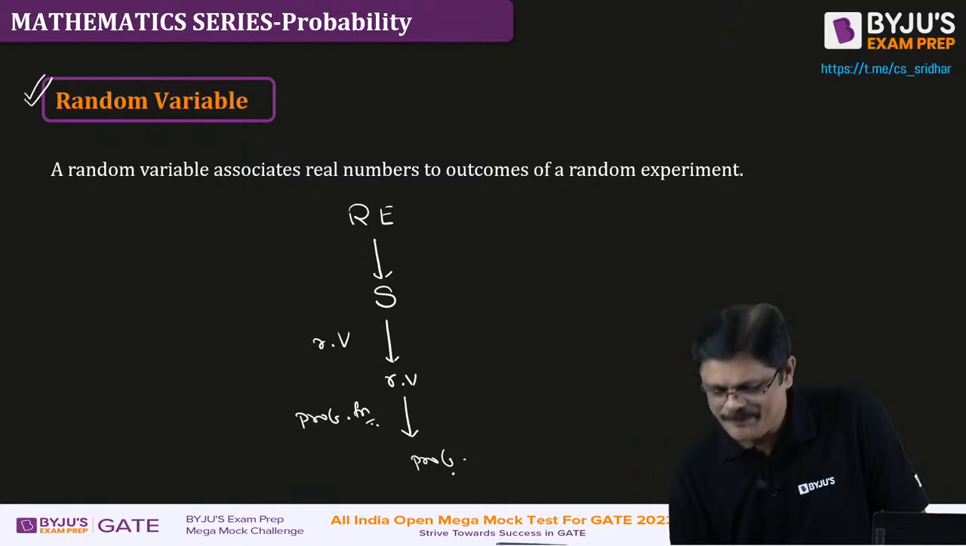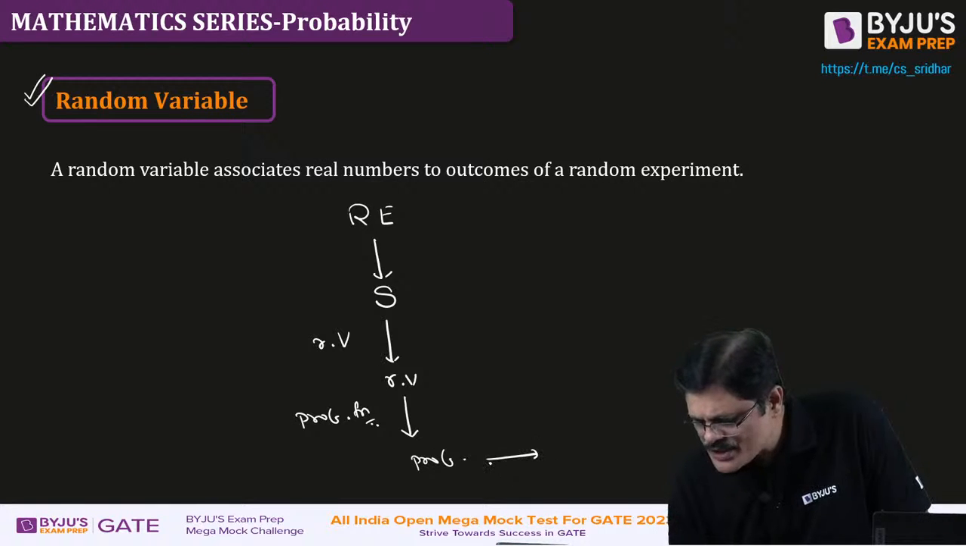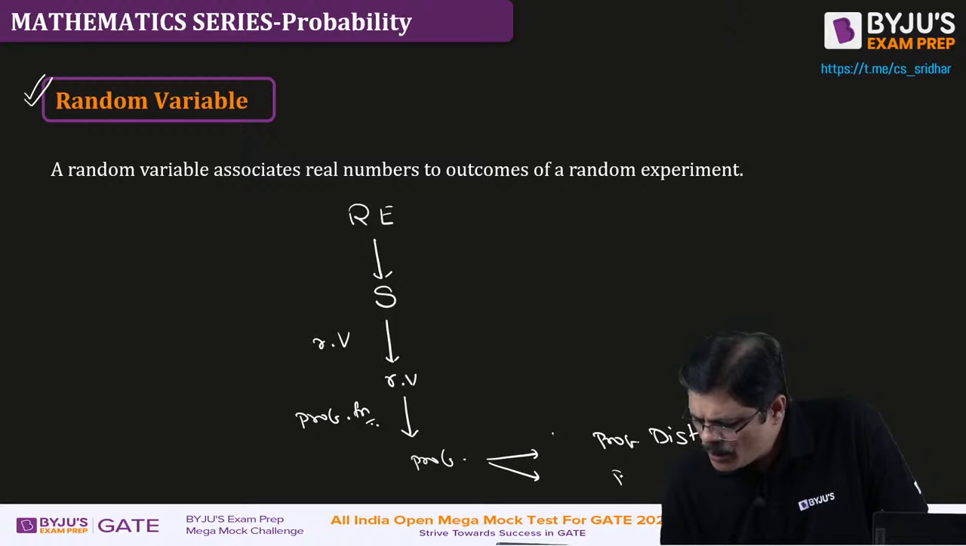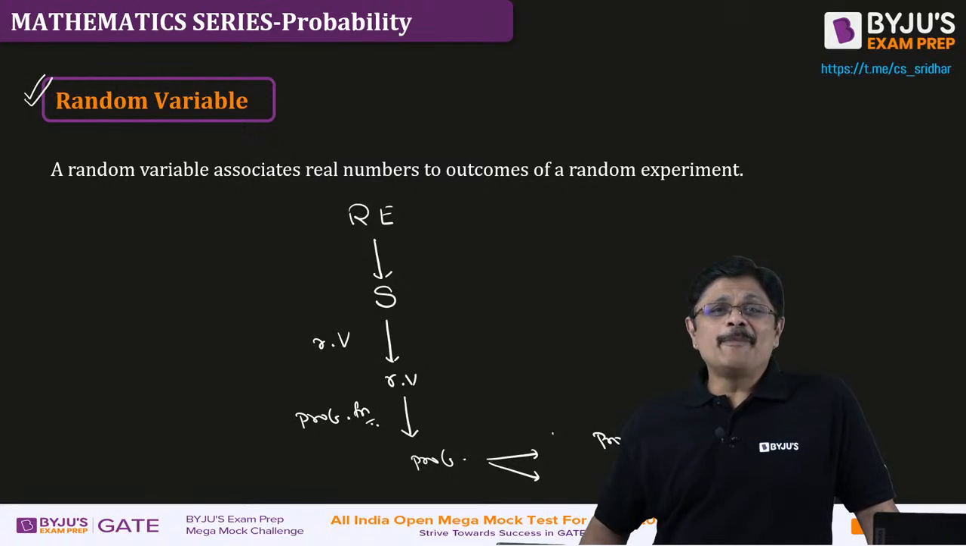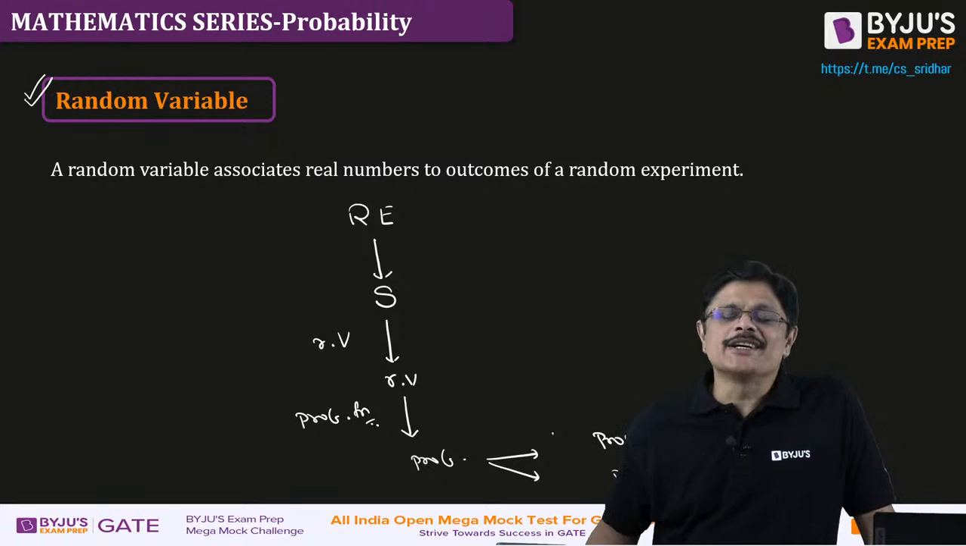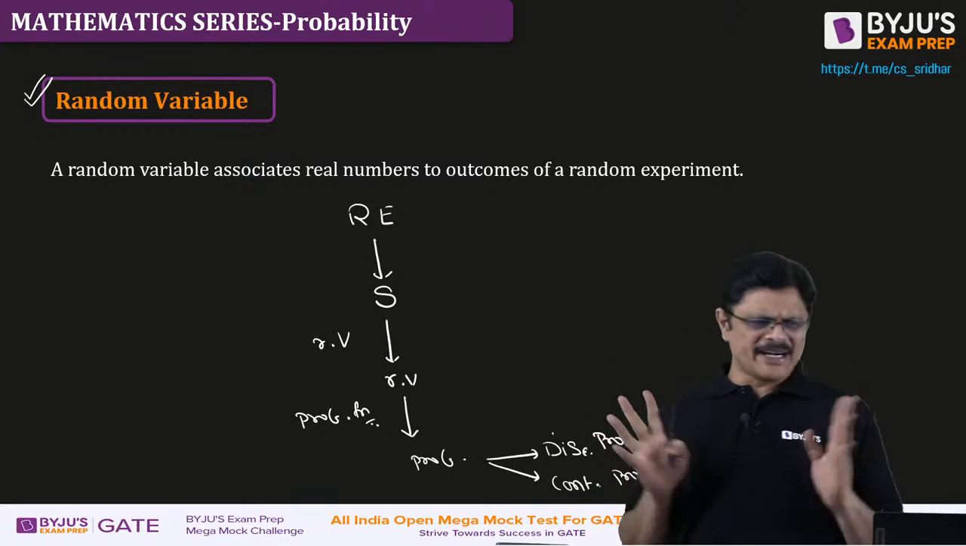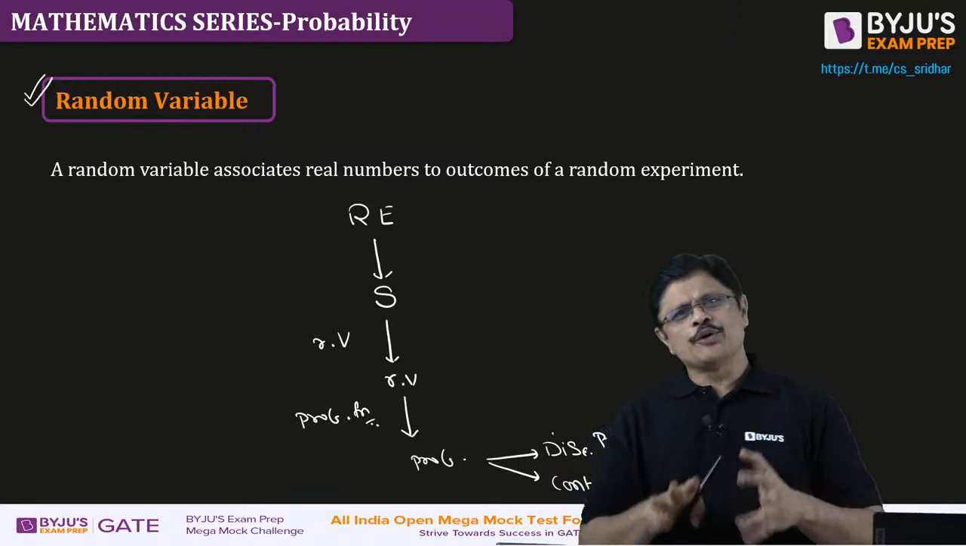So from this we are going to get probabilities, and this gives you what is known as probability distribution. Now why am I writing it two times, sir? Because depending on whether your outcomes are discrete or continuous, we get two types of distribution. One is called discrete probability distribution, the other is called continuous probability distribution. So this is the story, my dear friends, and in this topic we are going to discuss this.